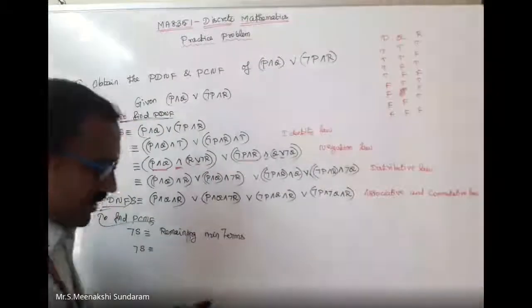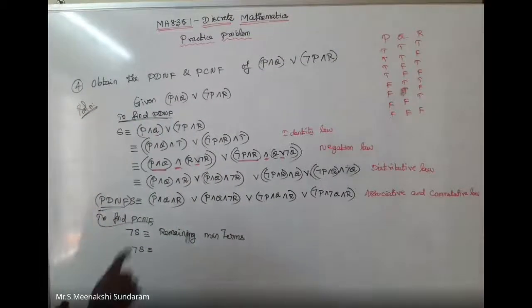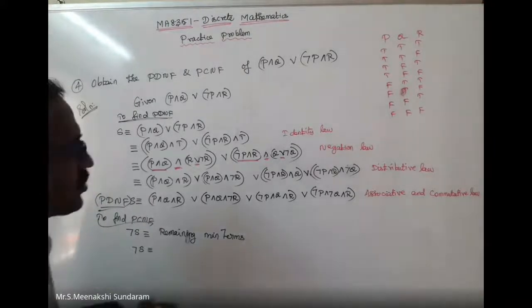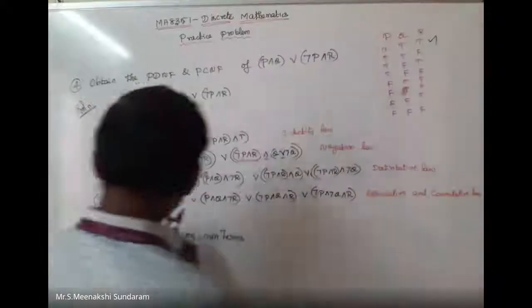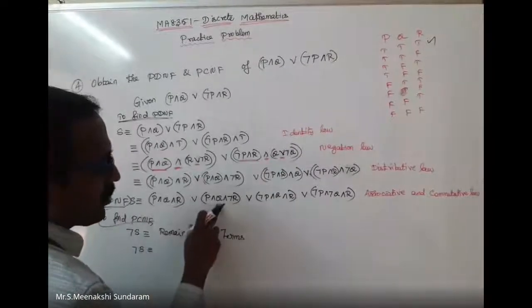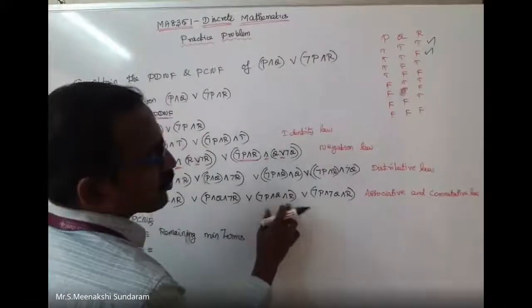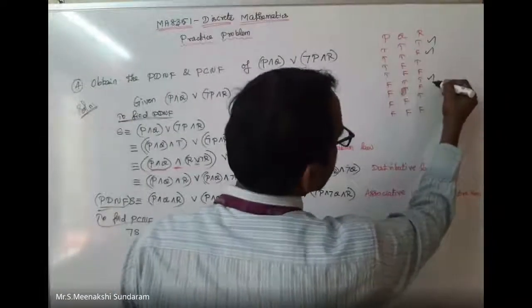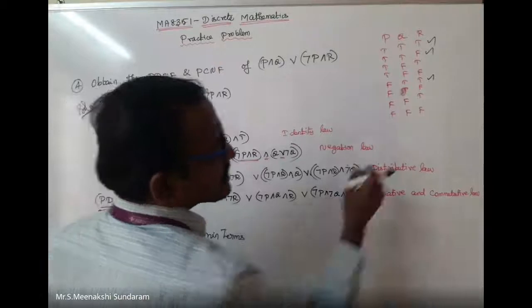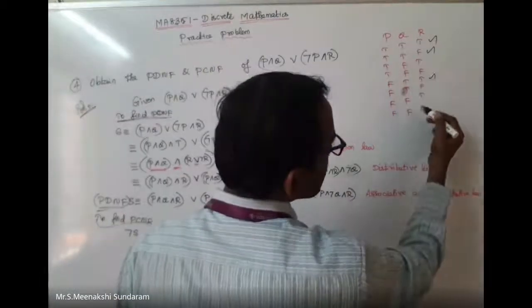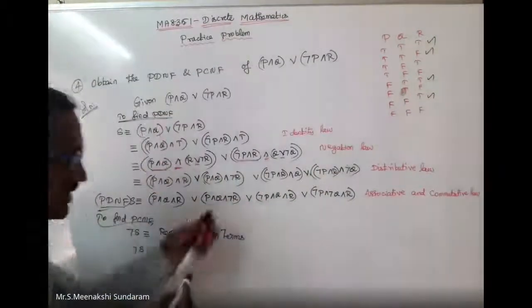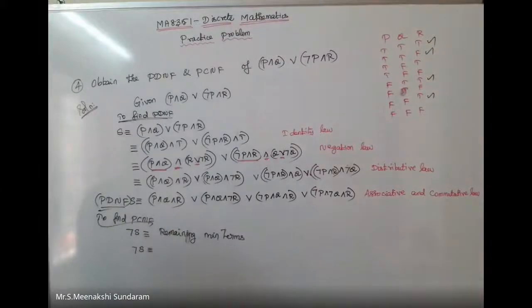Now only PQR. What are the terms of the question? Without negation, it is taken as true. So true, true, true. True, true, false. False, true, true. False, false, true. These are the 4 terms present here. Remaining missing terms. What are the missing terms?